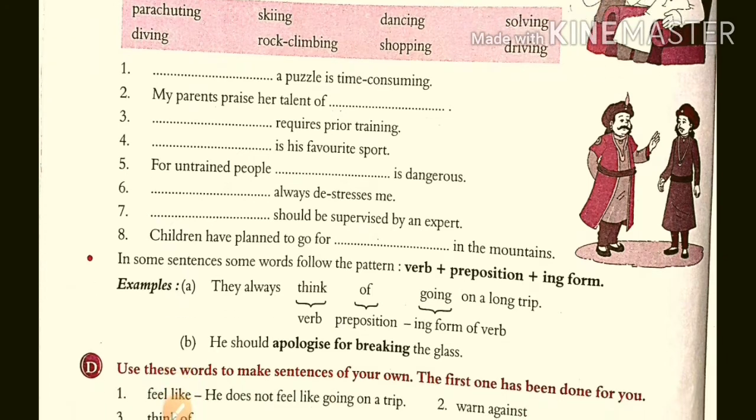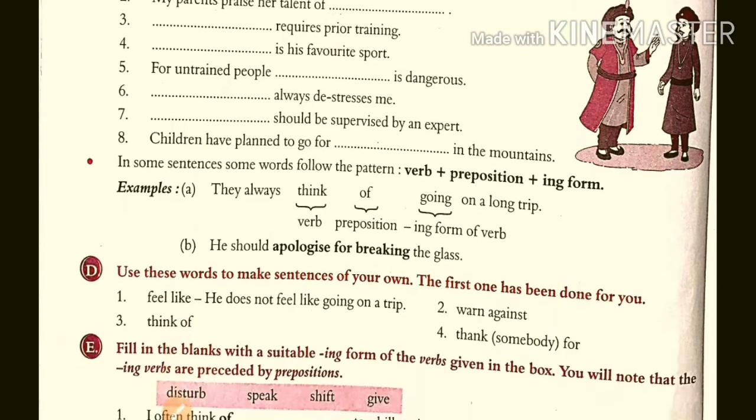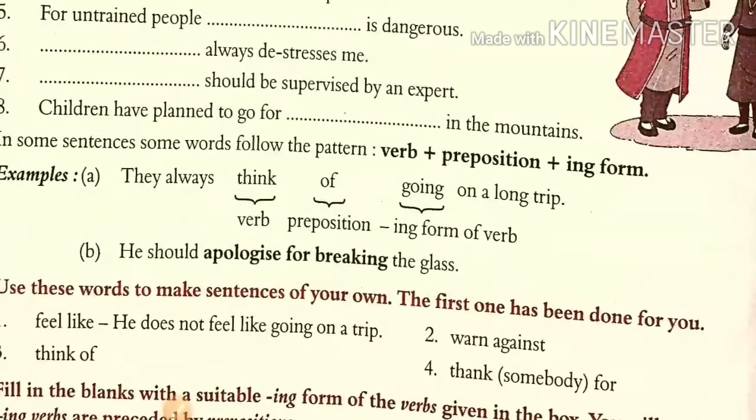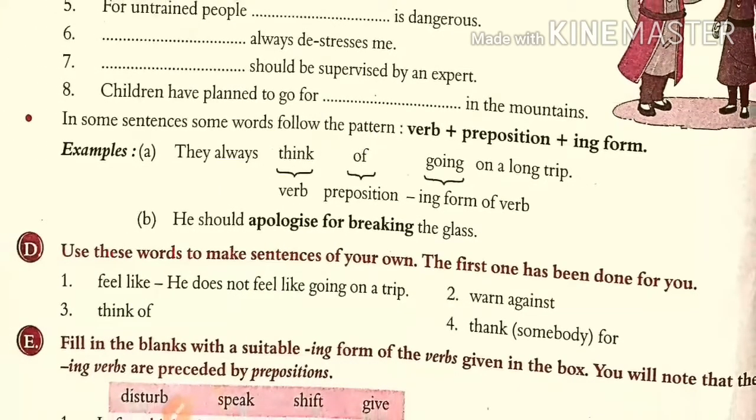Now here in some of the sentences, the pattern verb plus preposition plus ing form is coming. So how they are coming, that we are going to see now. For example, they always think of going on a long trip. So here think is the verb, of is the preposition, and go plus ing is the ing form of the verb. Then, he should applaud for breaking the glass. So here also that same pattern came.